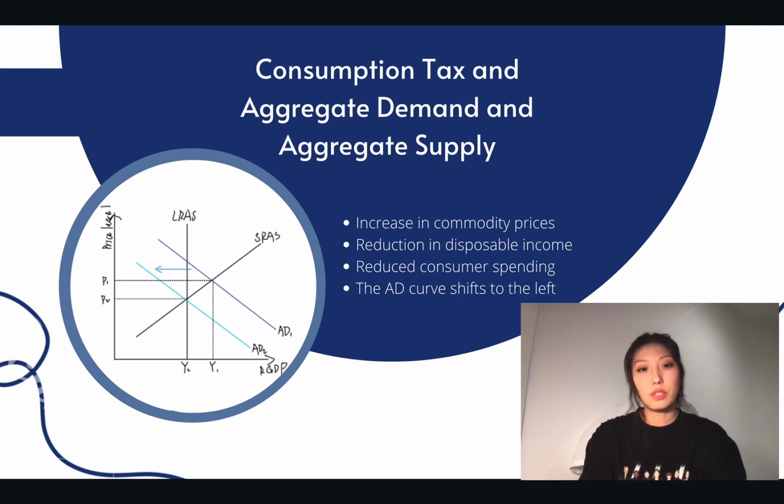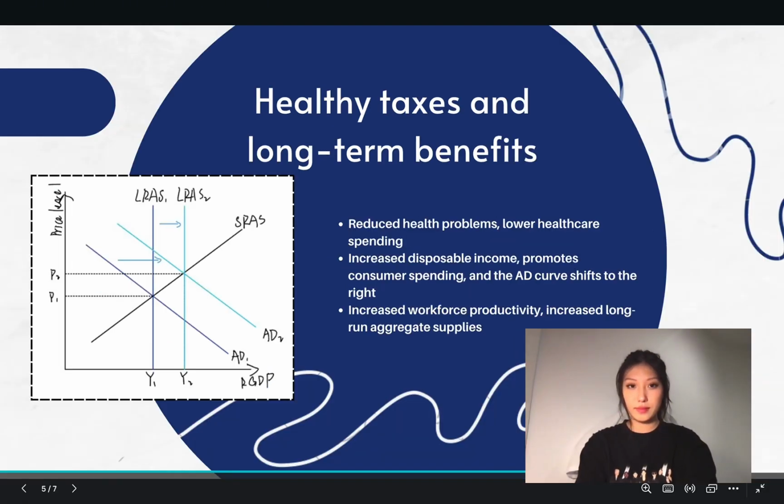Overall, consumption taxes are likely to have a negative impact on aggregate demand in the short term, leading to market imbalances and efficiency losses.